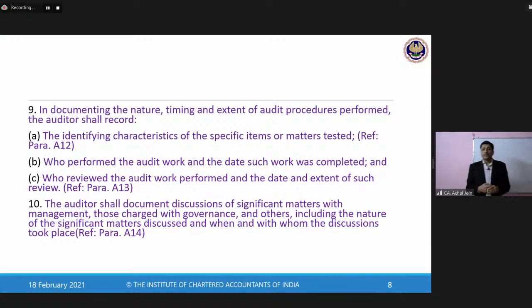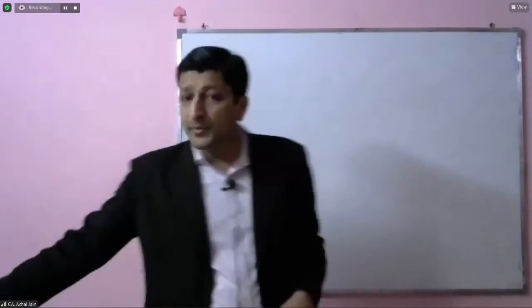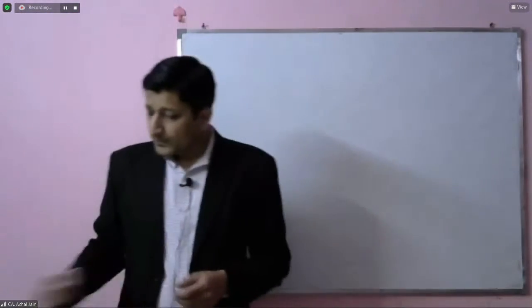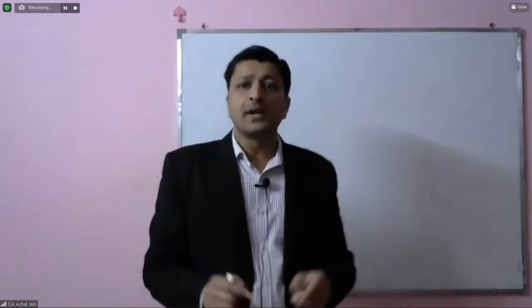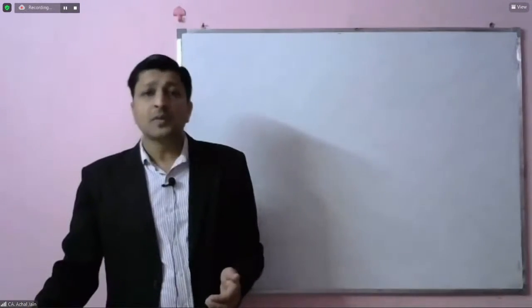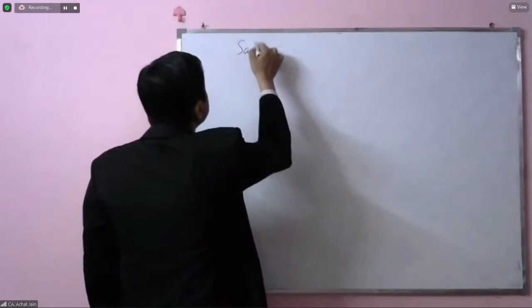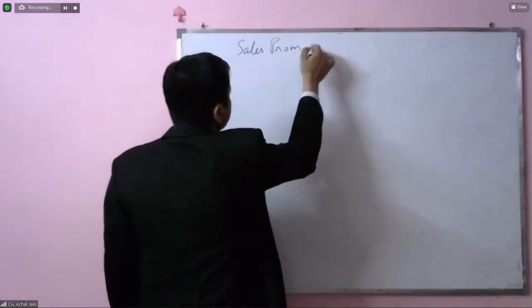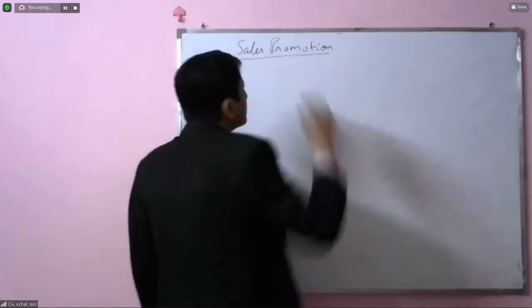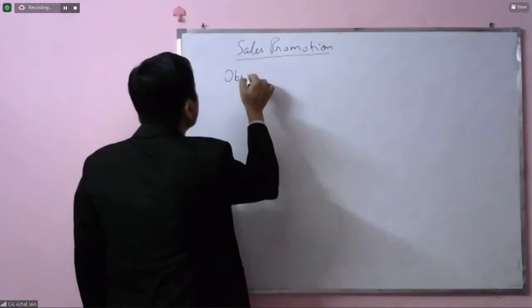Number two, it should also have the audit procedures. In terms of the audit procedures, we can say this is how they may be documented. So what I can do is create a sort of sample working paper for the purposes of our understanding as to how it should really be prepared. So let's see. We are looking at sales promotion. This is how the subject will start. Then the auditor will put down the objective.